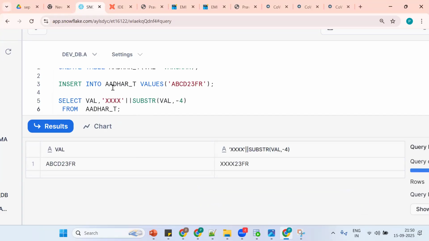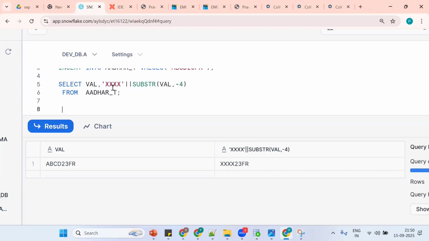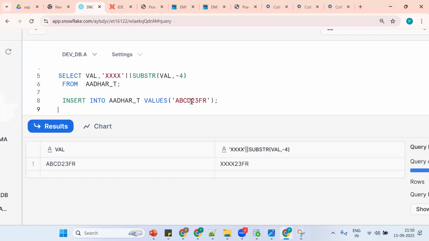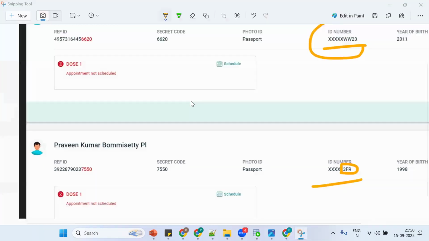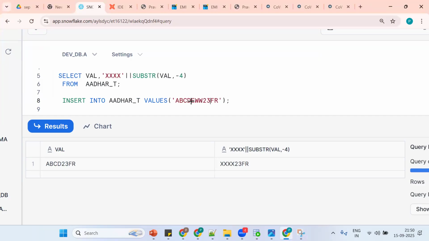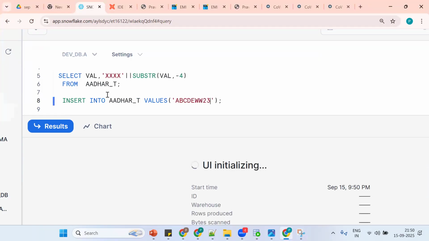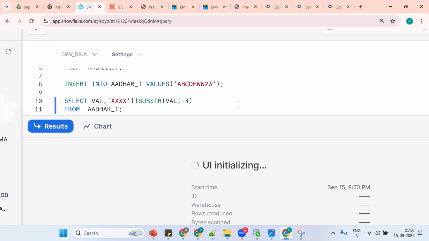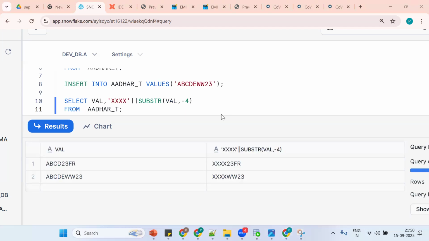Now take one more record. Listen carefully. Now what happened? Now see, this is one more record. A, B, C, D, E, W, 3. Okay, see, A, B, C, D, E. So W, W, 2, 3. Okay, see, W, W. Okay, one more record. Now copy the same thing. Now execute. Tell me, is it correct?